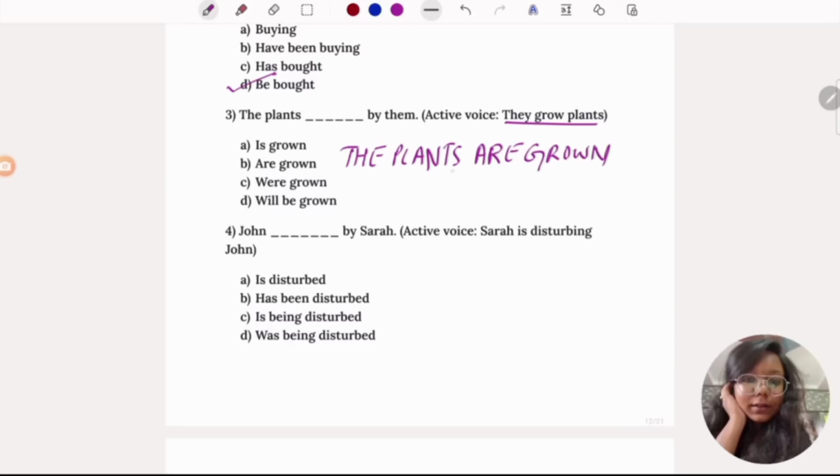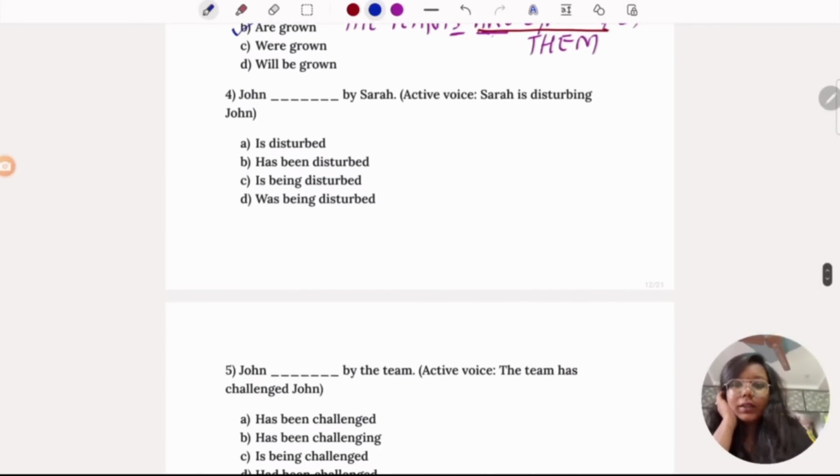Why are? Because it's plural. So you cannot take singular ones, is or anything. The plants are grown. Grow becomes grown because grown is the V3 form of grow. By they becomes by them. The plants are grown by them. So the verb is are grown.